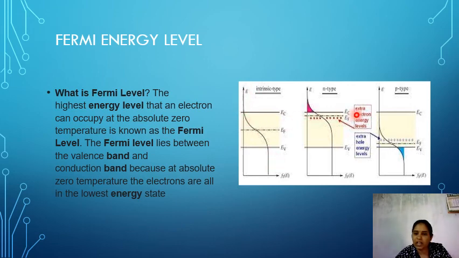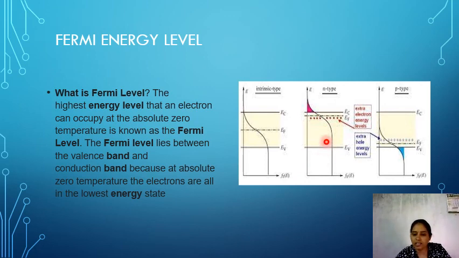In extrinsic semiconductors, we have two types: n-type and p-type. In n-type semiconductors, the electrons in the conduction band are more than the holes in the valency band. So electrons are the majority charge carriers and holes are the minority charge carriers.